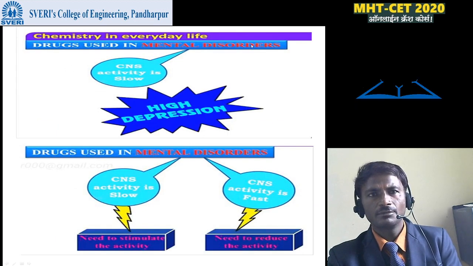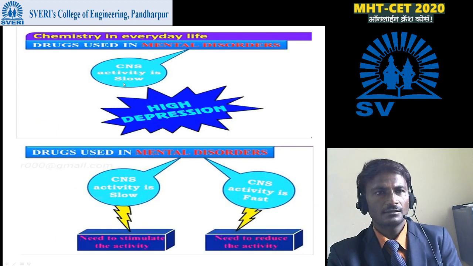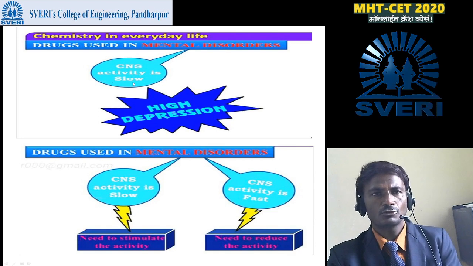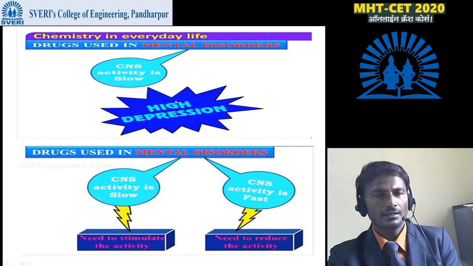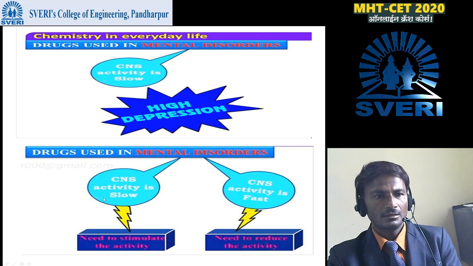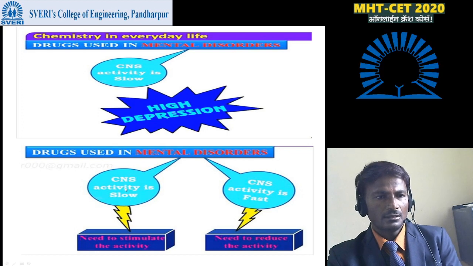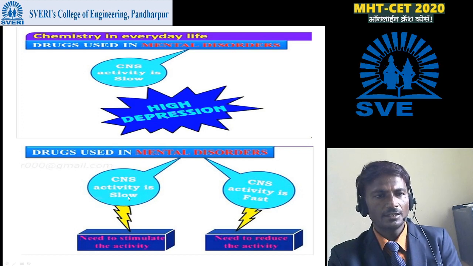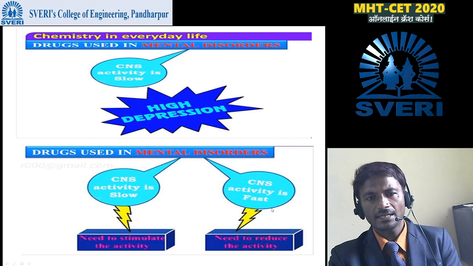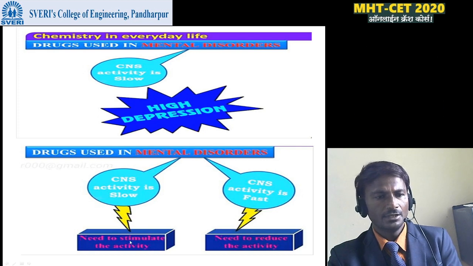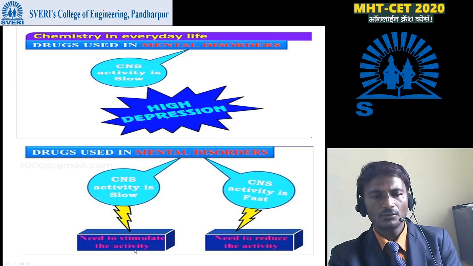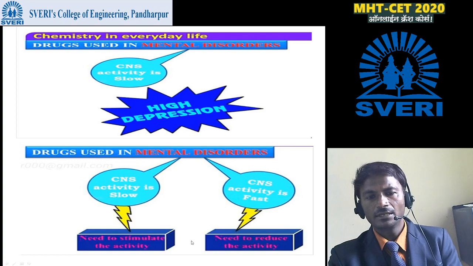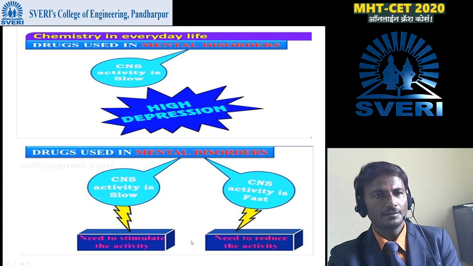In mental disorders, the CNS activity may be slow, as during high depression, so we need to stimulate the activity. When CNS activity is fast, we need to reduce the activity.